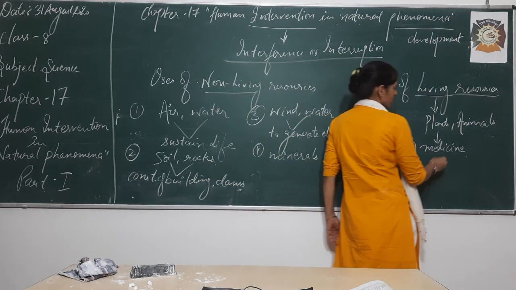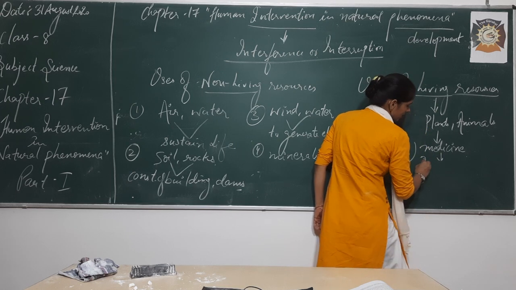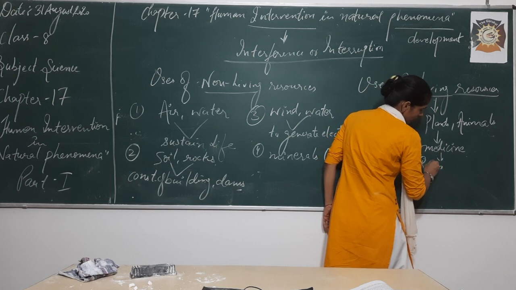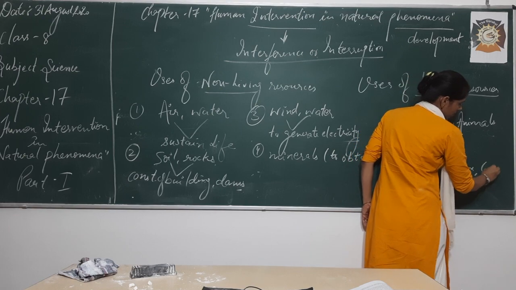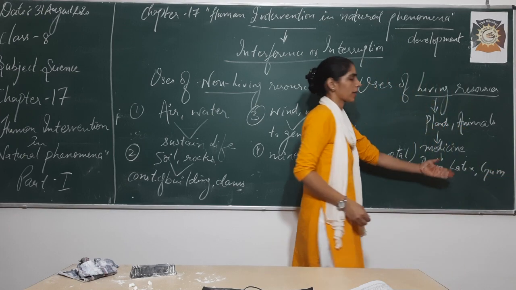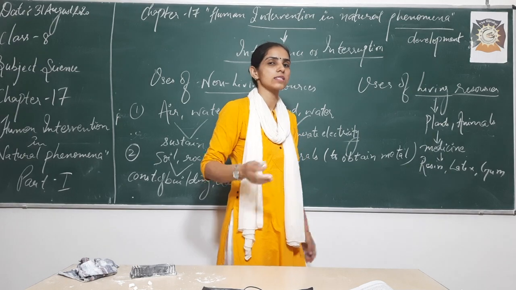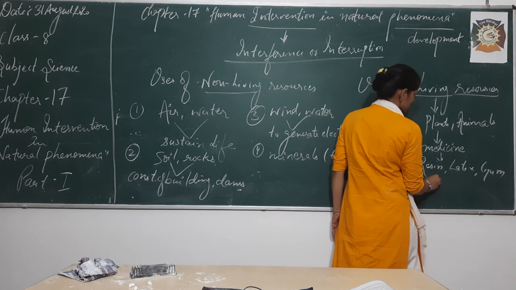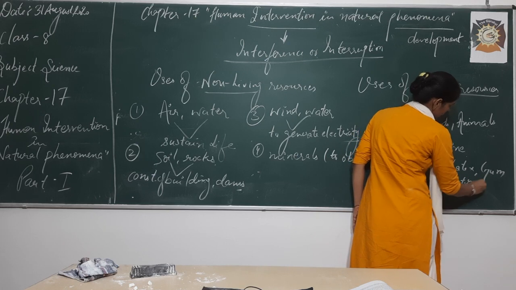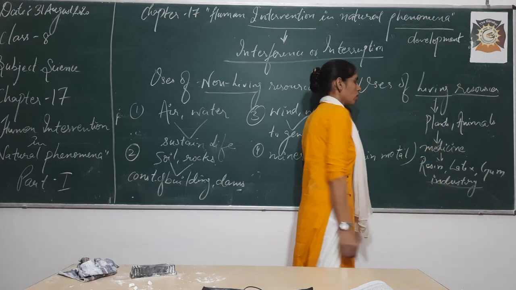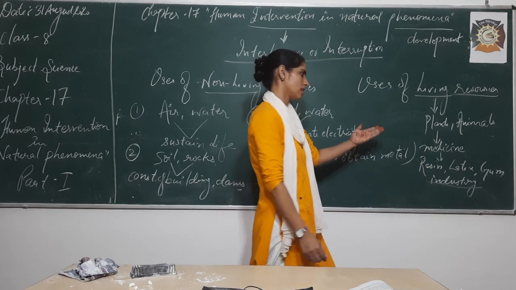What else? Resin, latex and gum are also obtained from plants, and they are used in a number of industries, so they have industrial value. What else can be obtained from plants?